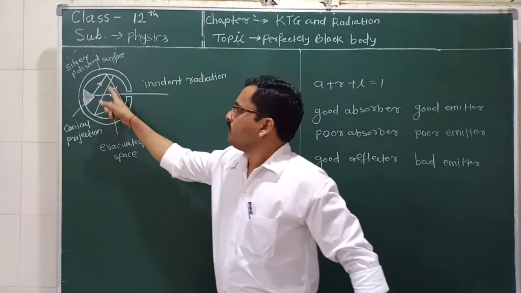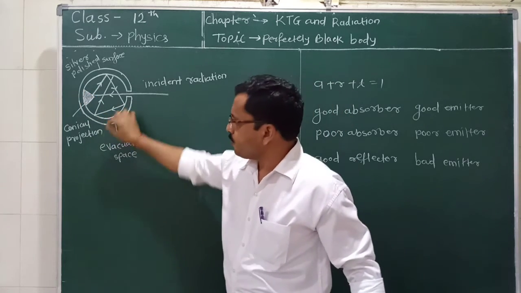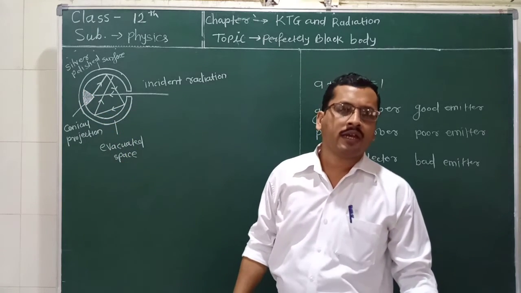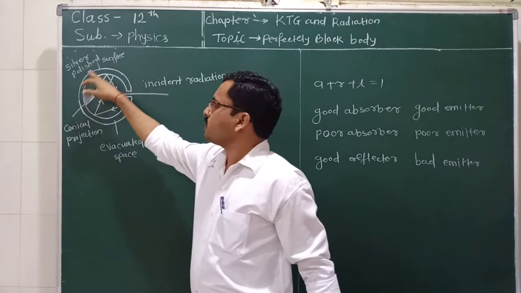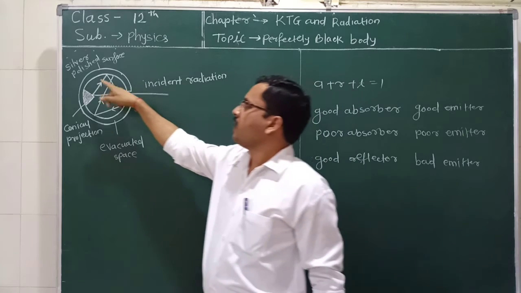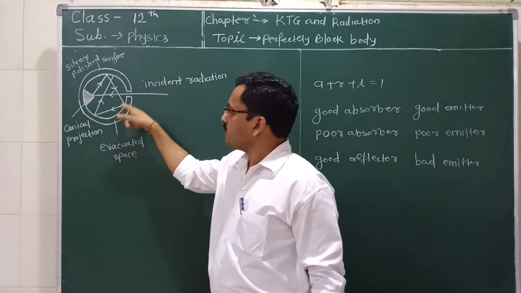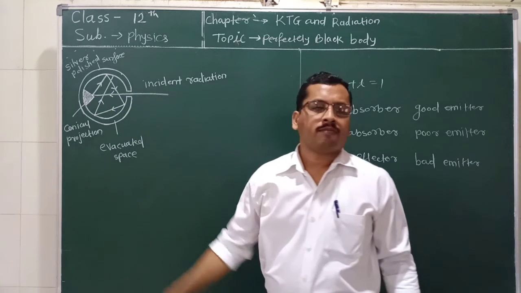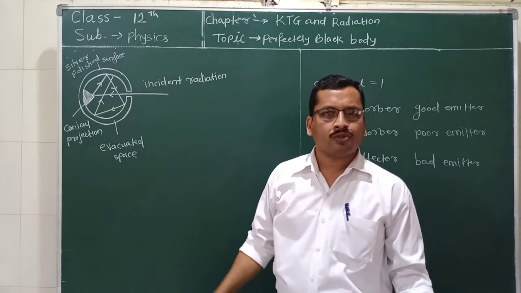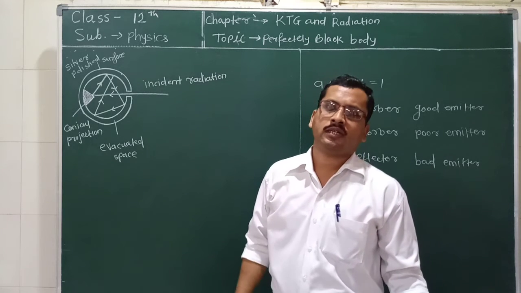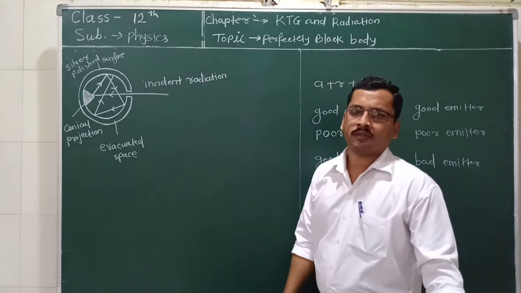Now, there is a double-walled sphere in which there is an evacuated space, and the outer surface of this double-walled sphere is silver polished, and the inner surface of this body is painted with lamp black, so that most of the heat radiation incident on it gets absorbed.